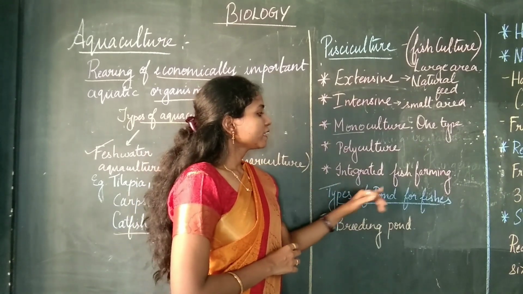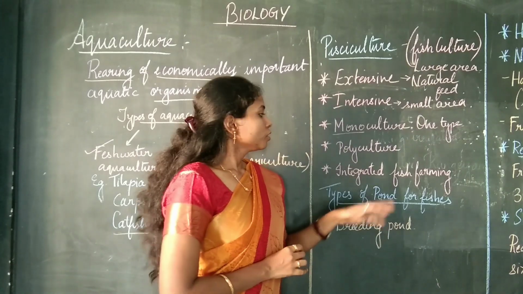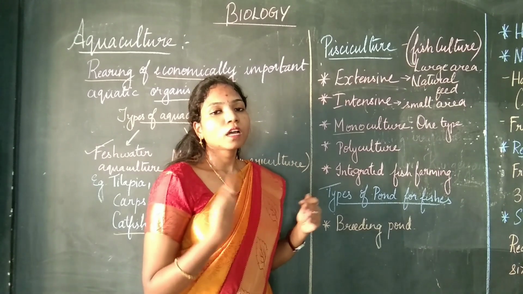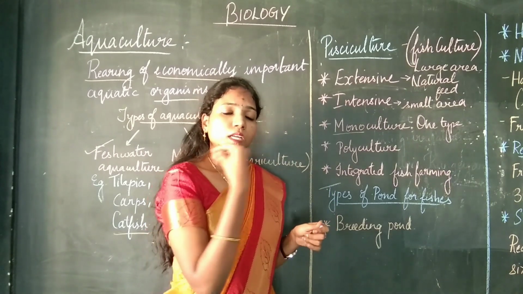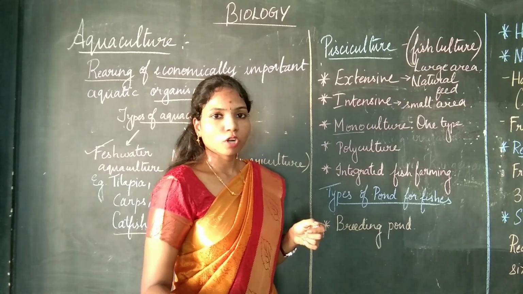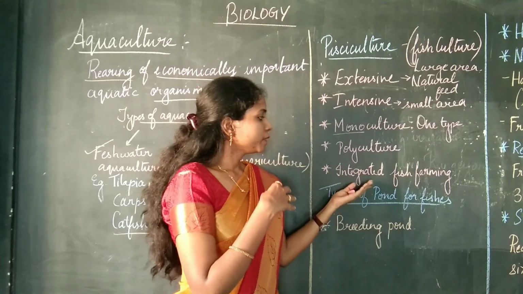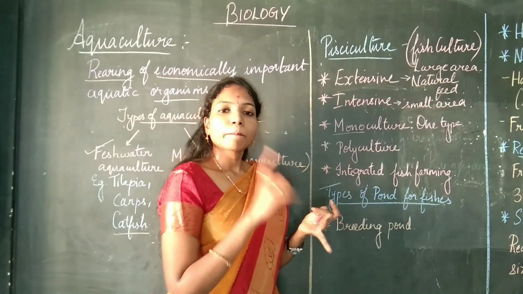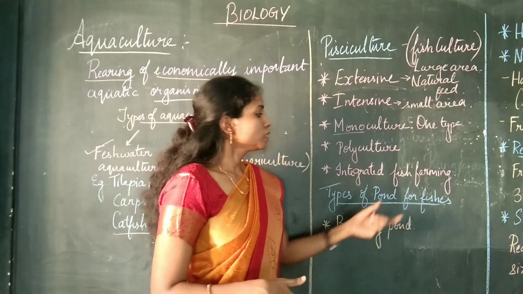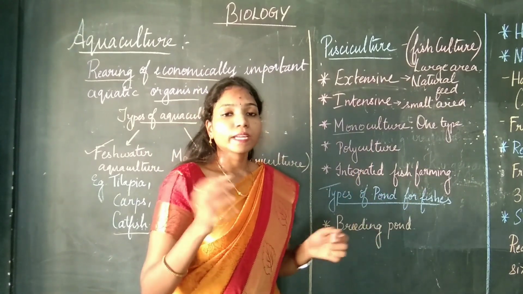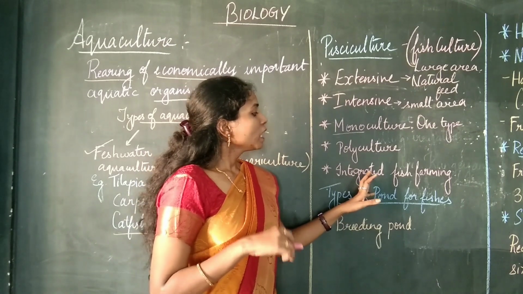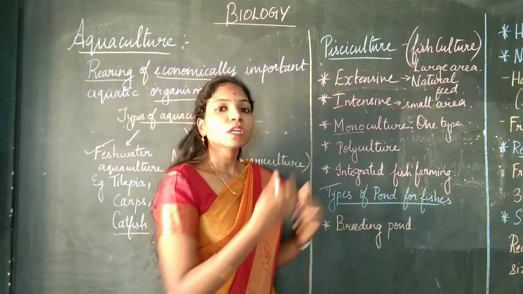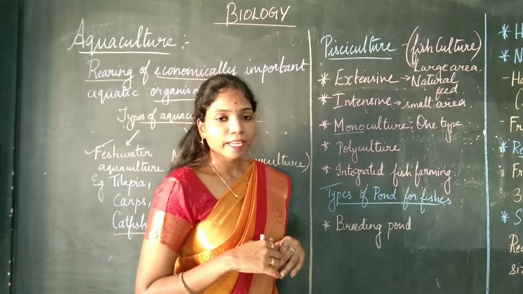Okay, then the last one is integrated fish farming. In integrated fish farming, the fishes are grown along with livestock or with agricultural crops. That is, the fishes are either grown with pigs, poultry, ducks and all of those things, or with agricultural crops. Integrated fish farming is very effective in order to recycle the waste coming from agriculture as well as animal husbandry.